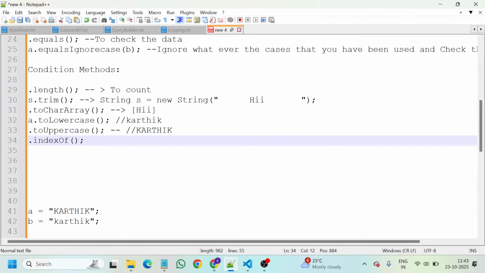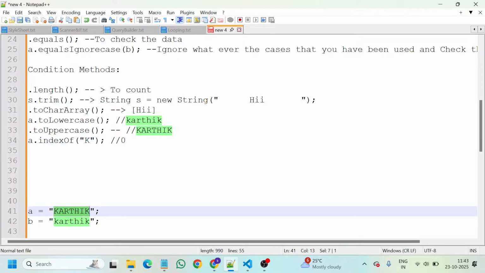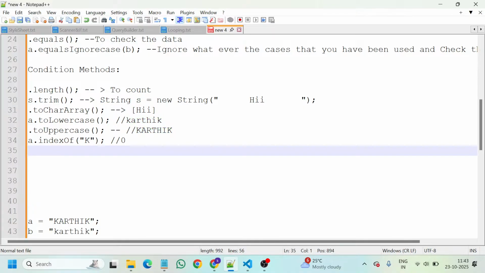Also in arrays we work with the index format. Dot indexOf is used to check the position of a character. If I check a dot indexOf and give k, it will return the value 0. In a, my value is Karthik, and it will check for the first value k, and the k is at 0. It starts from 0, not from 1.